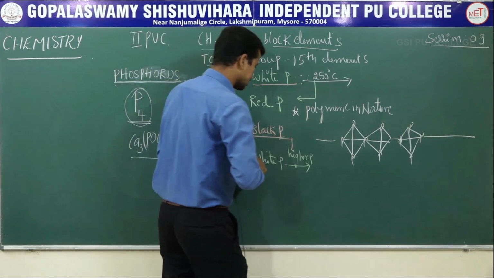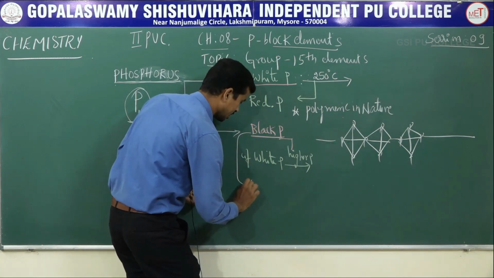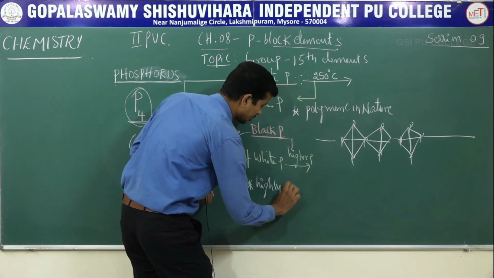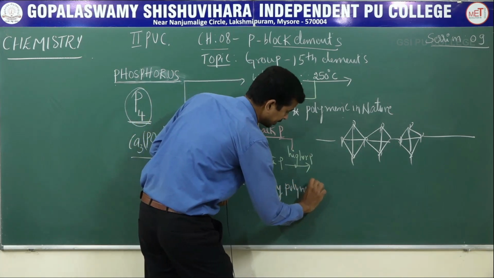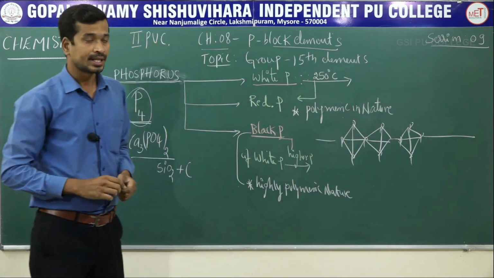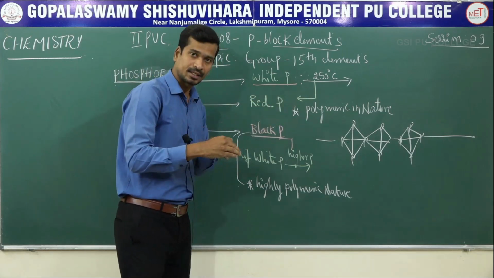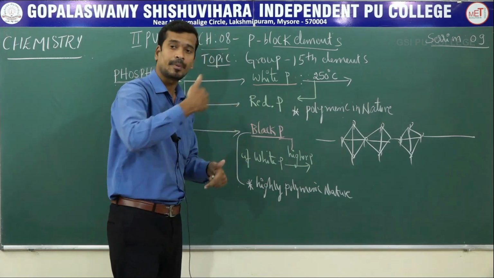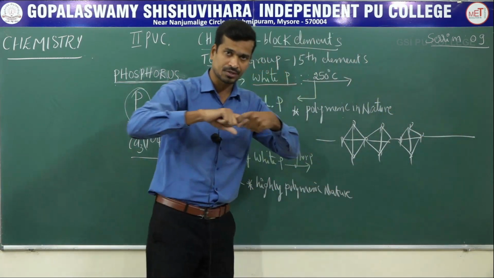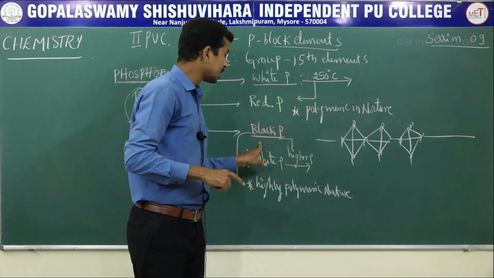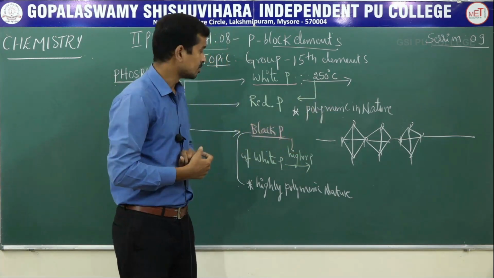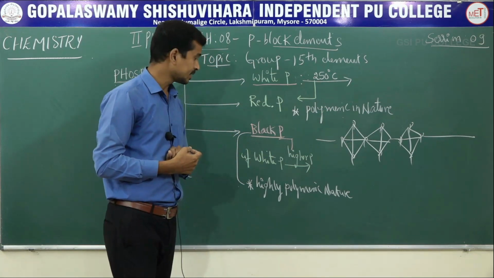What are the characteristics of black phosphorus? Black phosphorus is highly polymeric in nature, but red phosphorus is less polymeric. Suppose in one chain about 20 phosphorus units are joined, but in black phosphorus there are 40-50 chains, more. It is highly polymeric in nature.